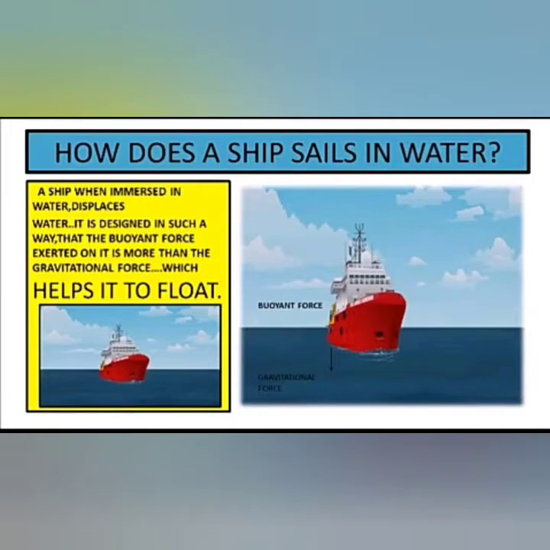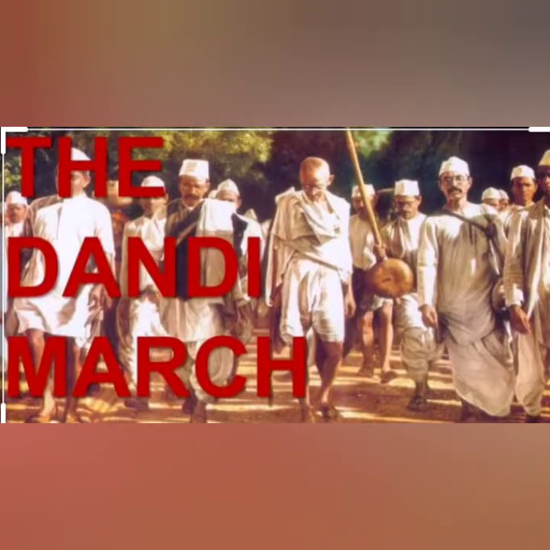So the ship floats. This is the Dandi March picture, or Salt March, or you can say Salt Satyagraha. It was part of the Indian independence movement. It was non-violent. Non-violent means without weapons. Protest means declaration of objection against the salt tax by the British government.